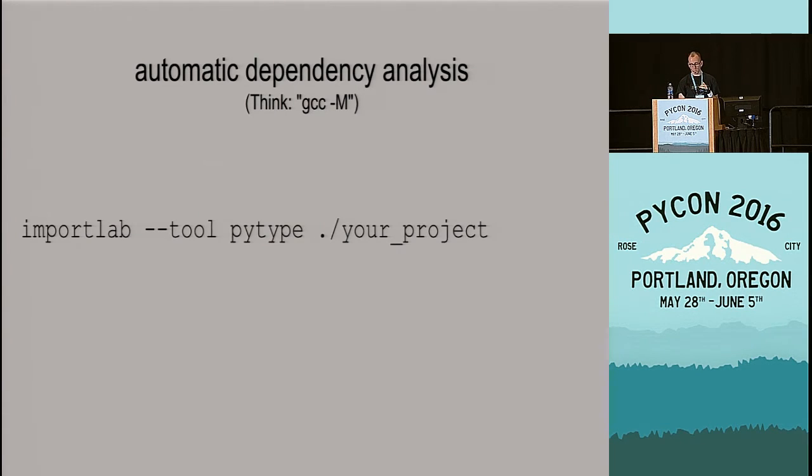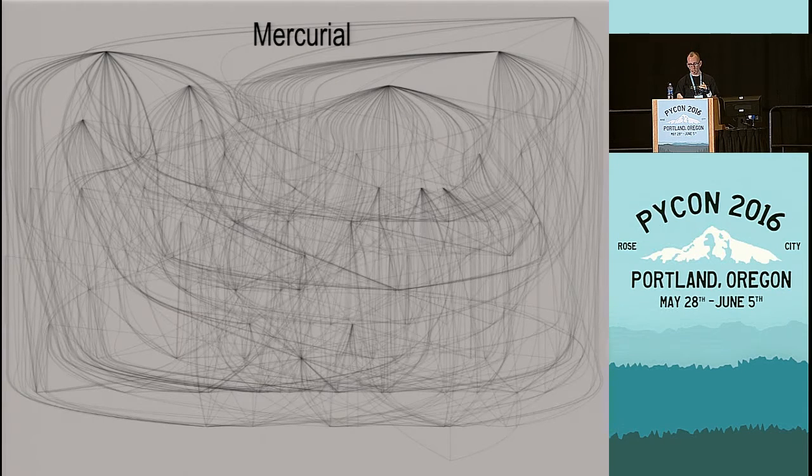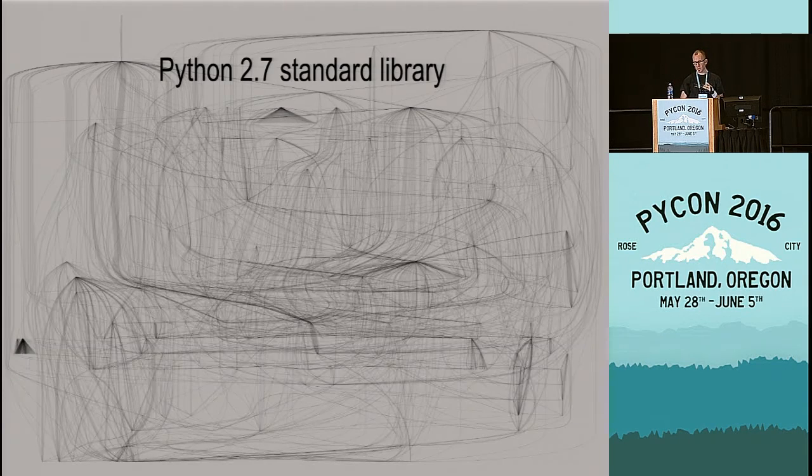And in working on this tool, we generated a few import graphs of popular projects. So this is Mercurial. And Mercurial is a pretty nice code base, actually. So this is very much DAG-like. All the entry points are at the top, and they call things further down. And that stuff calls things further down until at the bottom, everything only depends on the Python standard library or extension modules. And the Python standard library is similar.